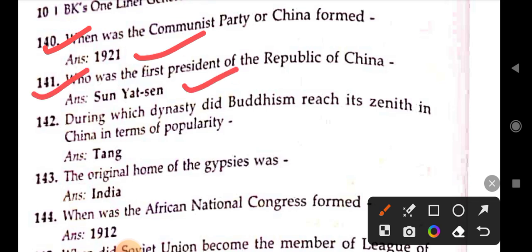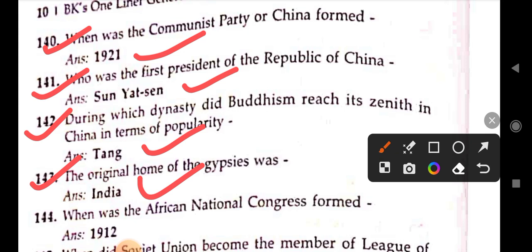Who was the first president of the Republic of China? Sun Yat-sen. During which dynasty did Buddhism reach its zenith in China in terms of popularity? Tang. The original home of the Gypsies was India. When was the African National Congress formed? 1912.